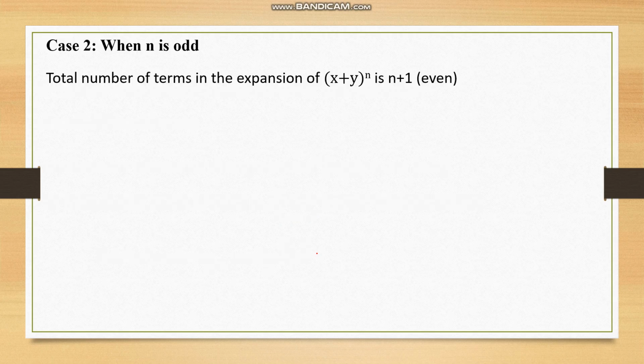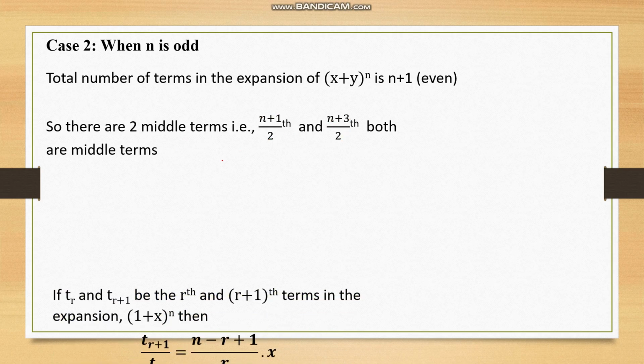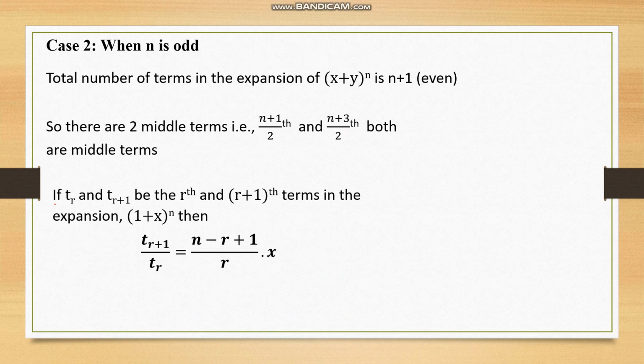Whenever n is odd, the total number of terms is n plus 1, but this will be even. Then we will have two middle terms: one is the ((n plus 1) by 2)th and the other is the ((n plus 3) by 2)th, both are middle terms. Now if Tr and T(r plus 1) are the rth and (r plus 1)th terms in the expansion of (1 plus x) whole to the power n, then T(r plus 1) by Tr is given by (n minus r plus 1) by r into x.